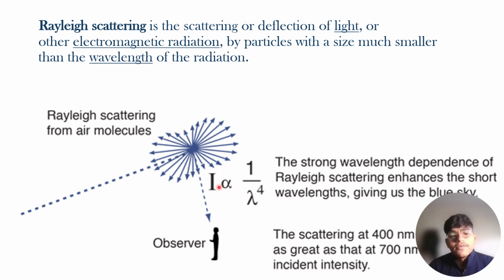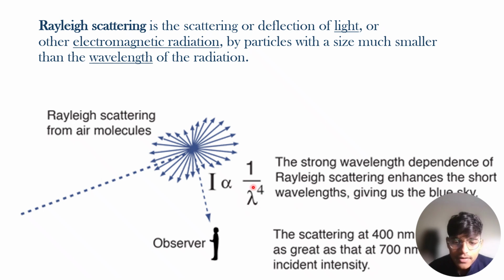Here you can see a formula. This is the scattering intensity, which is inversely proportional to the fourth power of the wavelength. That means if the wavelength is small, then the scattering intensity is large. For example, take a blue or green color, whose wavelength is small, about 400 nanometers.